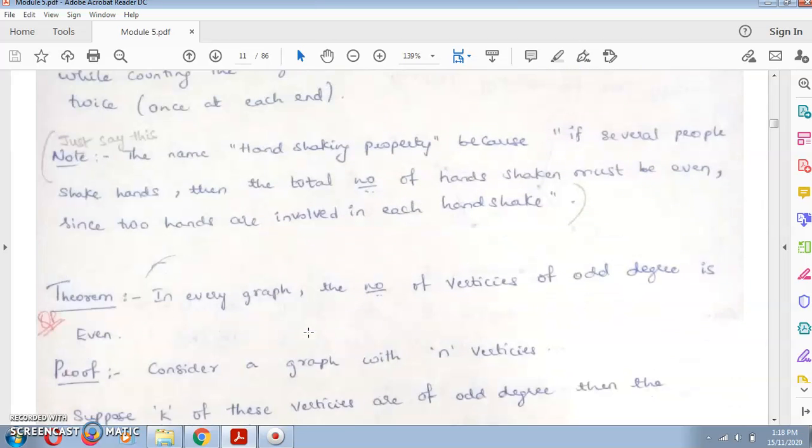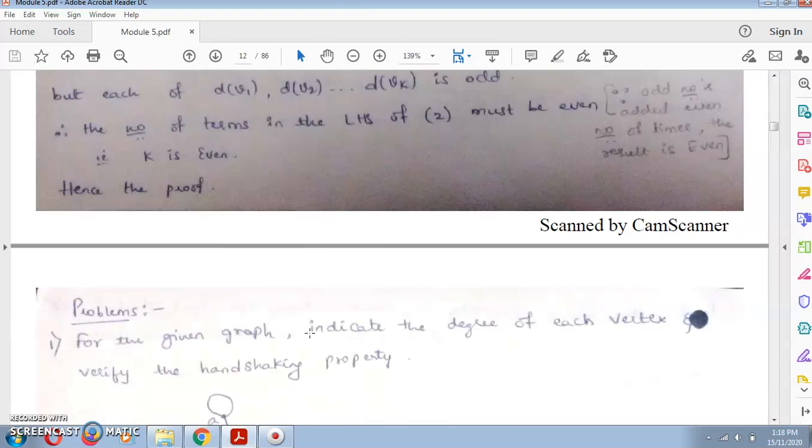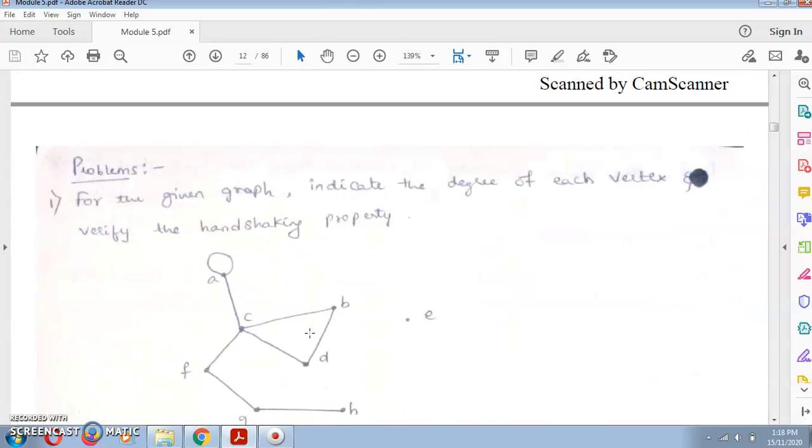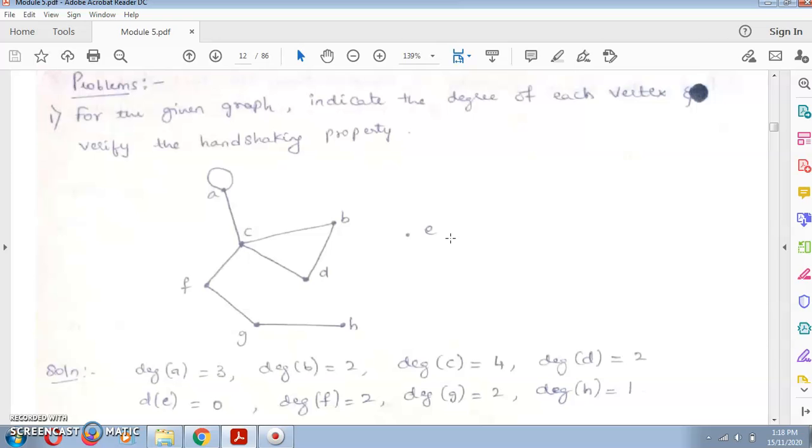We'll see the proof of the theorem later on, and we'll see the problem right now. For the given graph, indicate the degree of each vertex and verify the handshaking property. Here is an important problem. First, we have to find the degrees of all the vertices: degree of A, B, C, D, E, F, G, H.